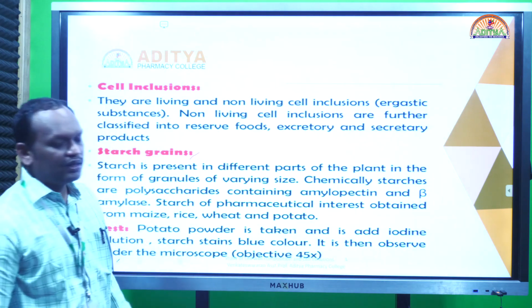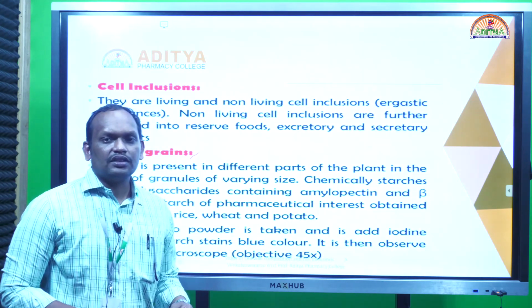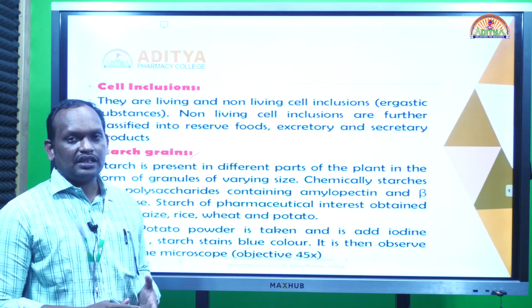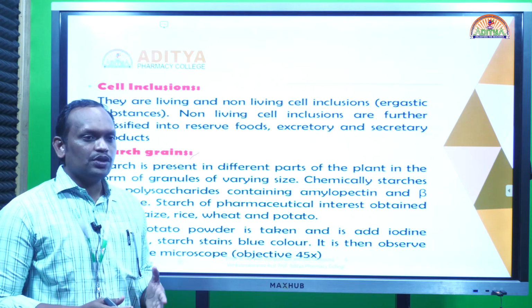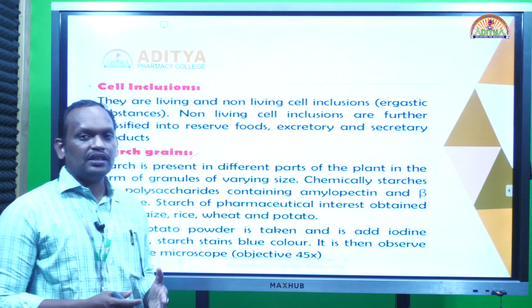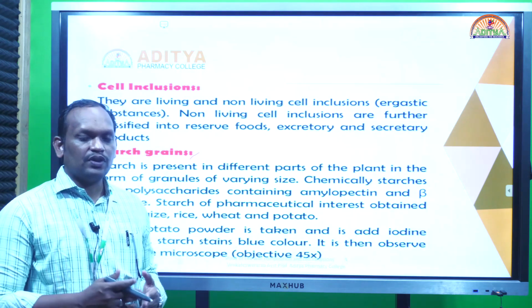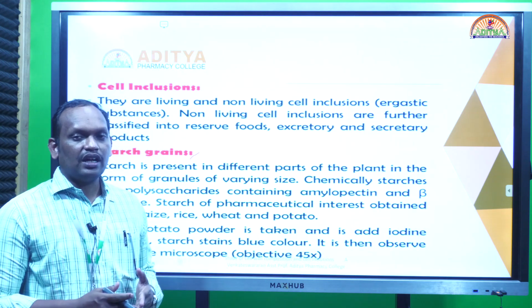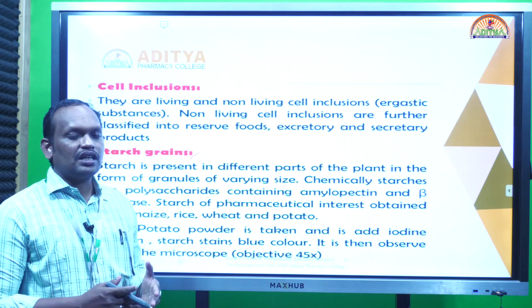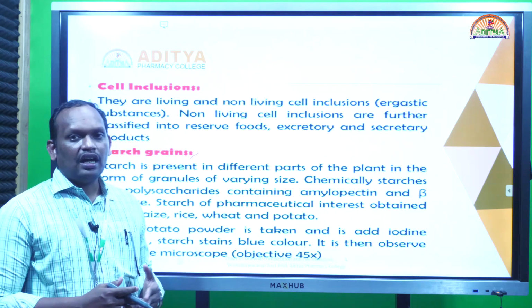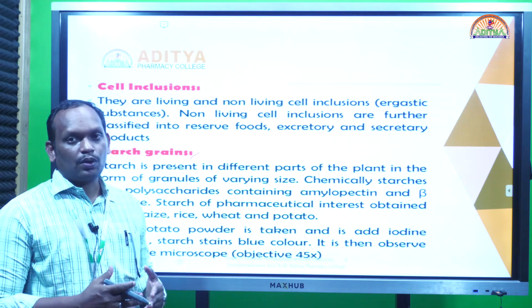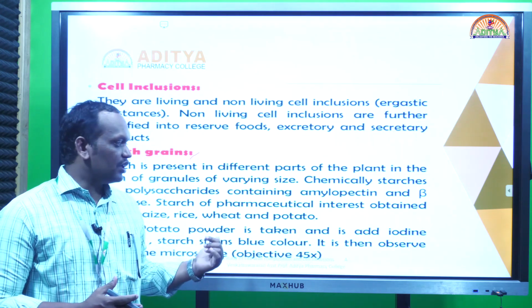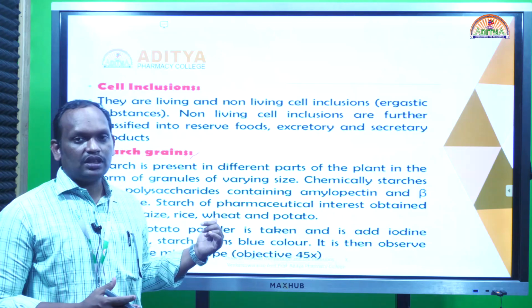So what is the importance of starch grains in pharmacognosy? Starch is a polysaccharide, generally present in various cells as starch grains, and these vary. What is the source of starch? Potatoes have starch, rice has starch, maize has starch, and wheat has starch. These starches are all different in their size and appearance. By using these properties of starch, we can identify the crude drugs. That is the reason we need to study the starch grains.